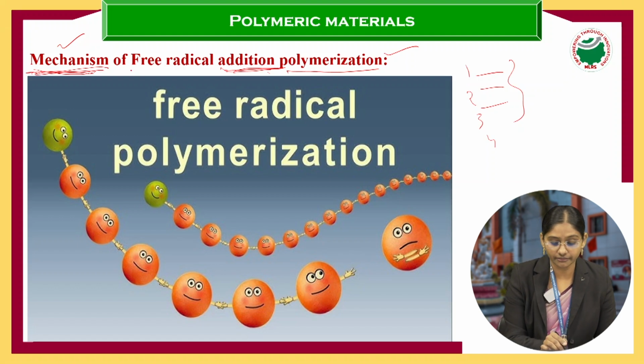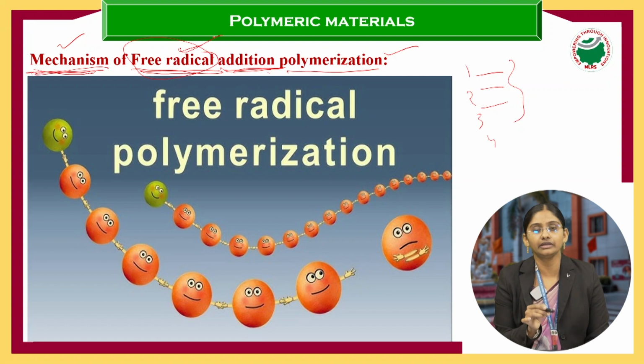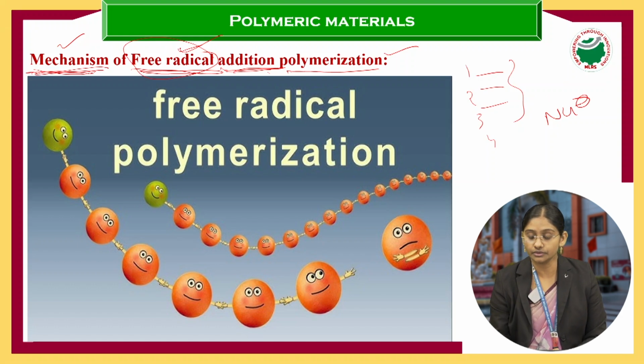So all these series of steps of a chemical reaction are called a mechanism, right? And next, one more word is there: free radical addition. Now here our topic is free radical addition polymerization. If the addition reaction takes place in the presence of a nucleophile, which is an electron-rich species, then it is called nucleophilic addition.